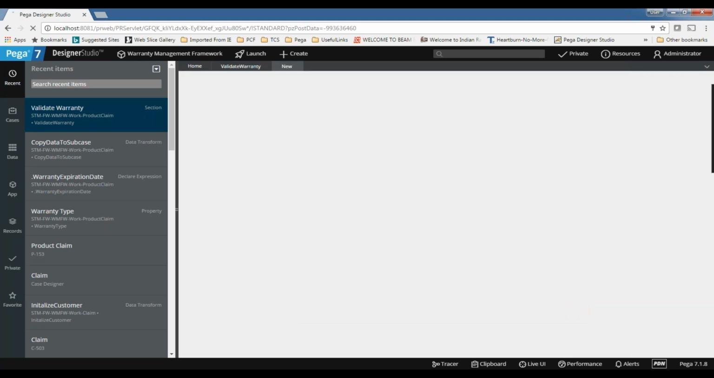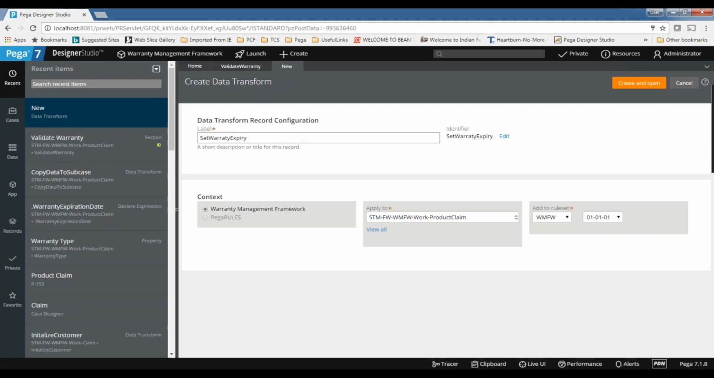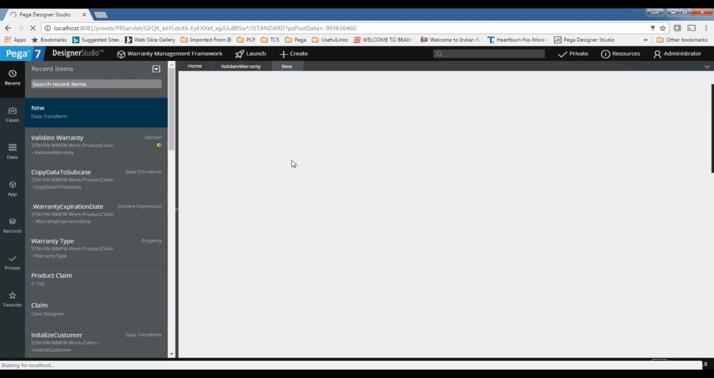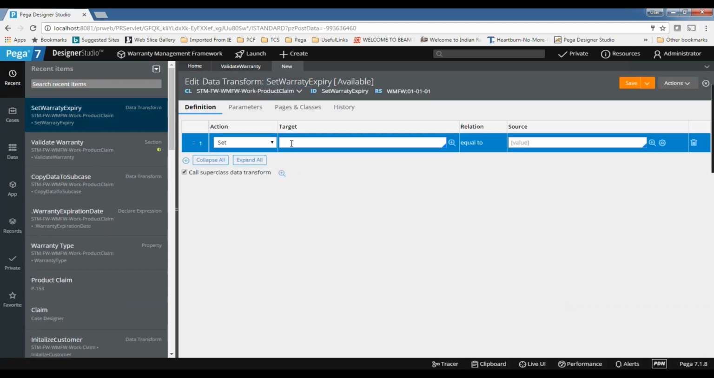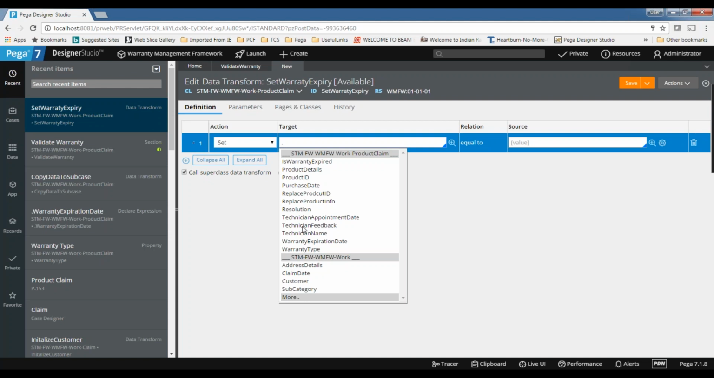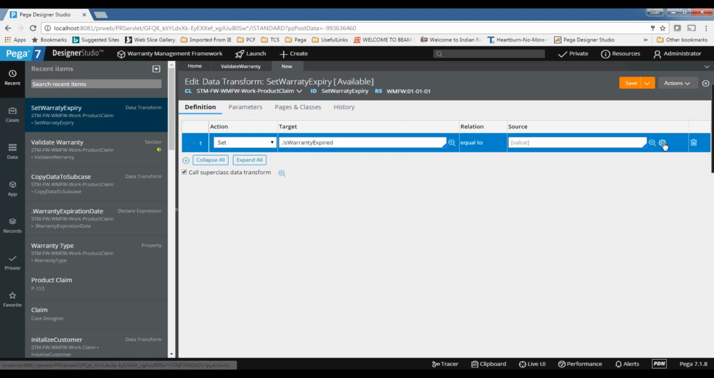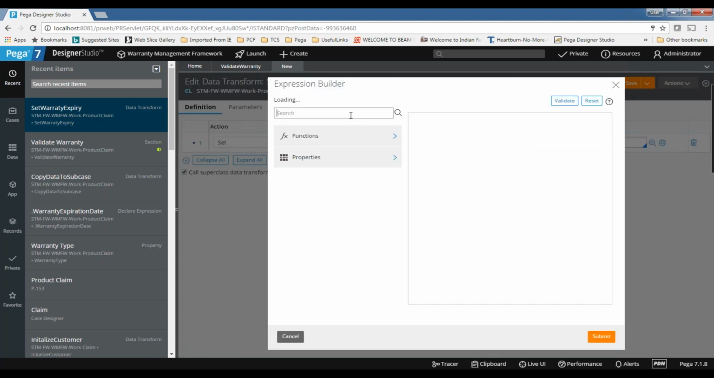Set warrant expiry. Is warrant expired? So I want to compare the dates. So we have functions to compare the dates. So it will return true, so that this compare returns true based on the two properties. Let's see what parameters it is taking.